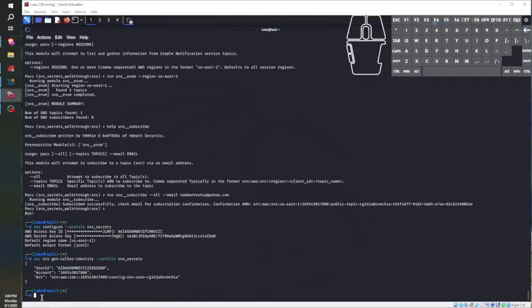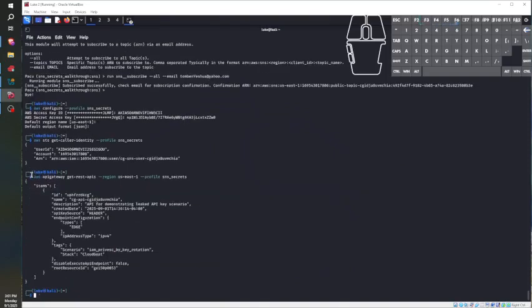Okay, so now we want the REST APIs. So here is the command for enumerating the REST APIs. aws apigateway get-rest-apis --region us-east-1 --profile sns_secrets.